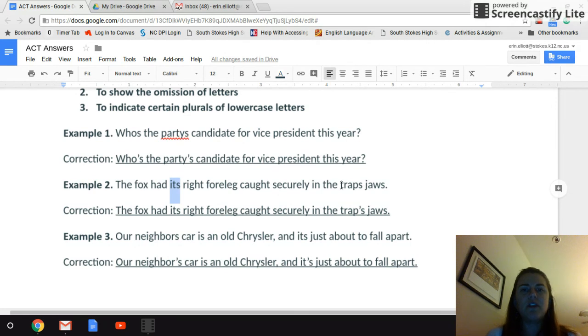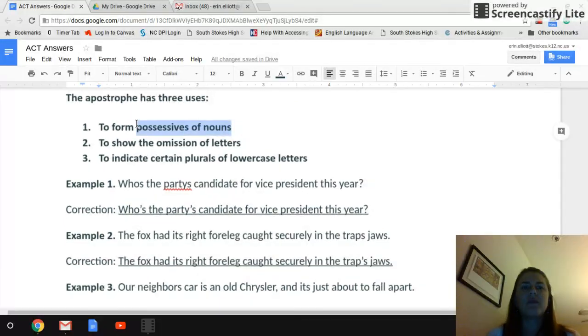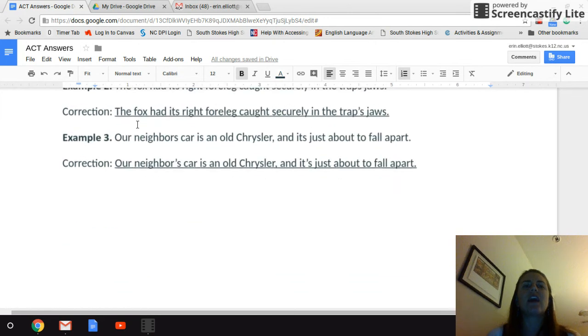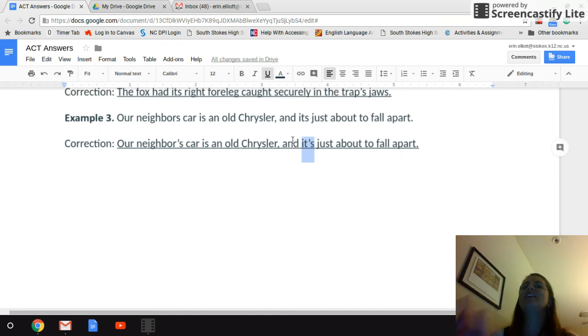Now, what needs to be fixed? Trap's. That's right. That needs to be made possessive because the jaws belong to the trap. So it's a possessive of the noun. Last one to practice today. Our neighbor's car is an old Chrysler and it's just about to fall apart. Now, here's another form of its that needs an apostrophe. Why does it need an apostrophe? Because it needs to insert is.